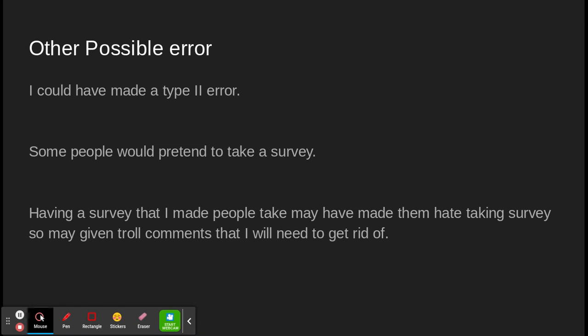Other possible error: I could have made a type 2 error. Yes, I could have. I could have made an error where I did not reject the null, I accepted it, and I should have rejected the null because the data said so. But I'm doubting that actually happened.